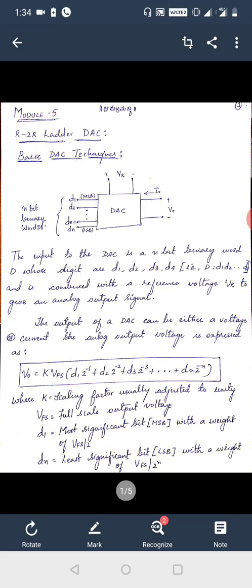Hello students. Today I am going to explain to you the R2R ladder digital to analog converter.